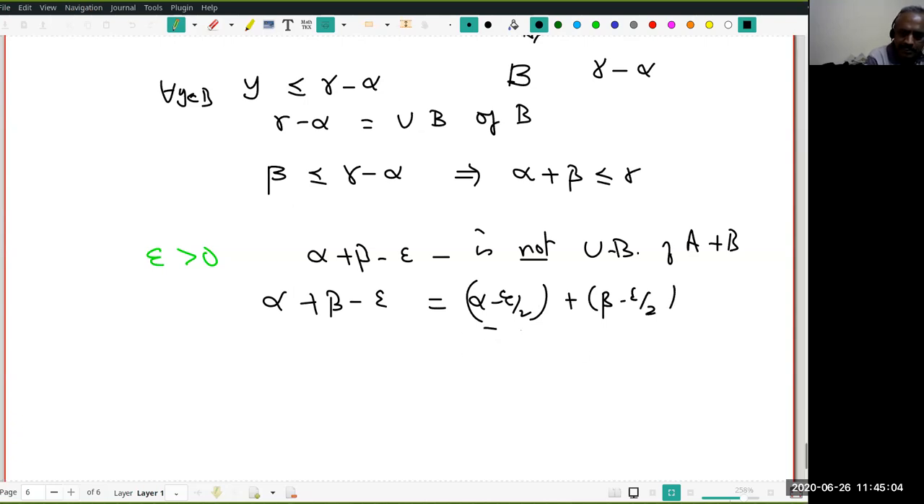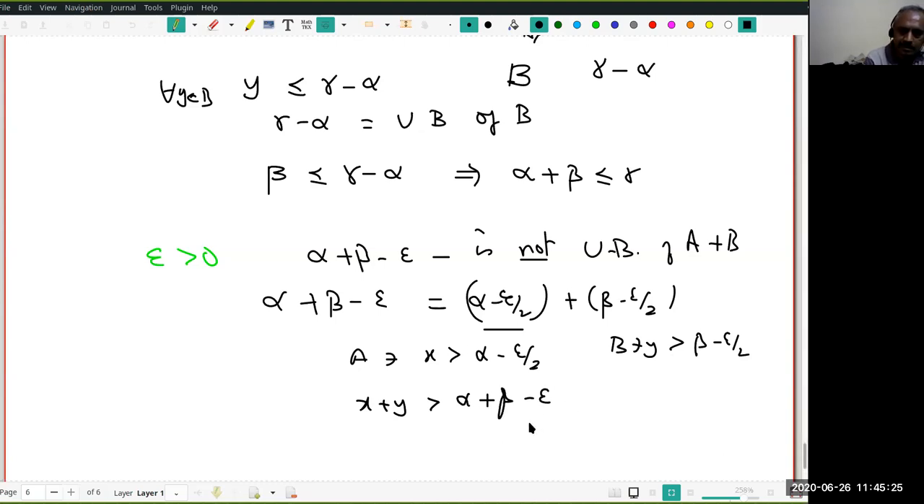Now alpha minus epsilon by 2 is not an upper bound of A, therefore there is an x which is strictly greater than alpha minus epsilon by 2. And beta minus epsilon by 2 is not an upper bound of B, therefore there is an element y which is strictly greater than beta minus epsilon by 2. Therefore x plus y is strictly greater than alpha plus beta minus epsilon. That means there is an element of A plus B which is strictly greater than this. Therefore, no number less than alpha plus beta is an upper bound of A plus B. But alpha plus beta is an upper bound of A plus B. Therefore, we conclude alpha plus beta is the LUB of A plus B.